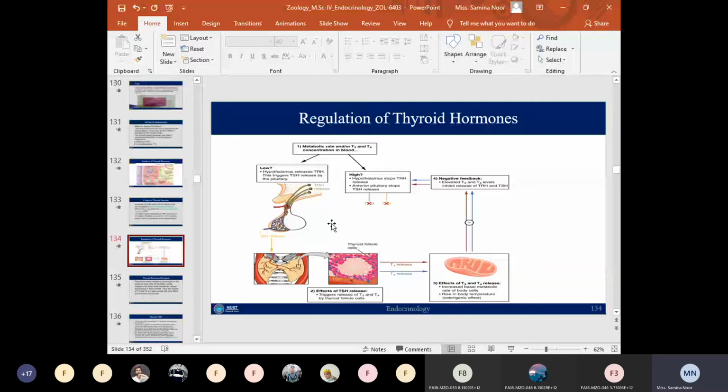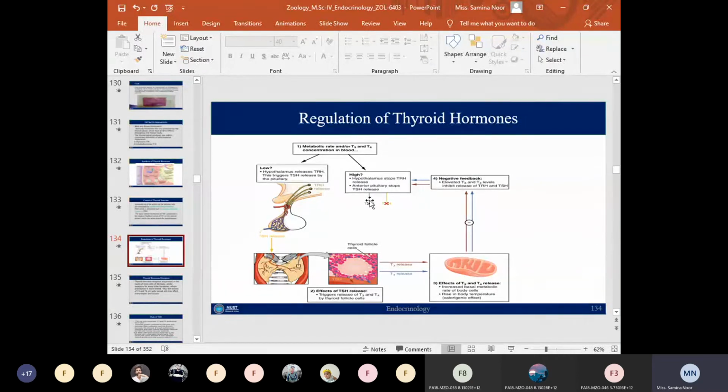From this figure, you can better understand the process of regulation of the thyroid hormone. When the metabolic rate is higher, or the T3 and T4 concentrations in the blood are elevated, the hypothalamus stops TRH release, the thyrotropin releasing hormone.